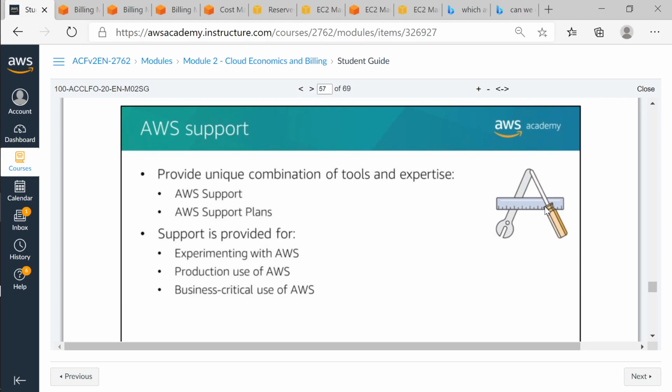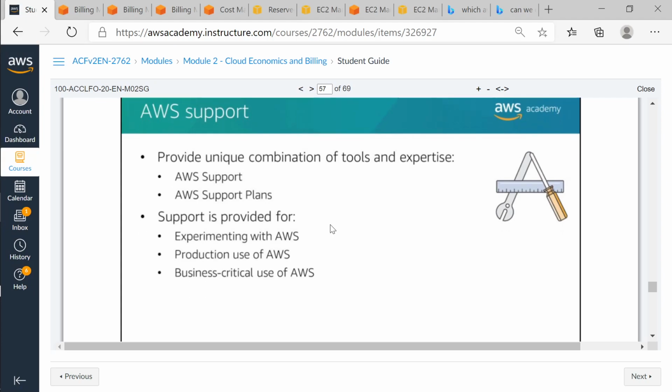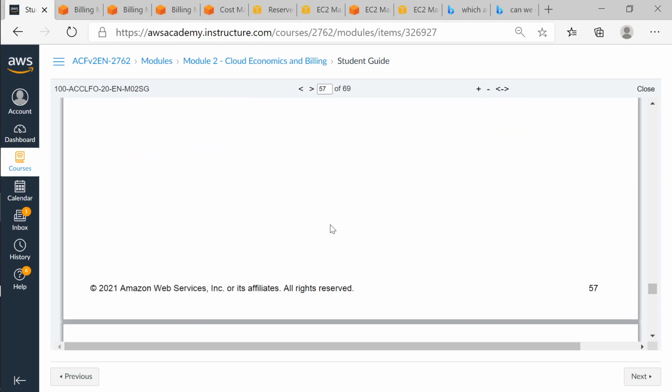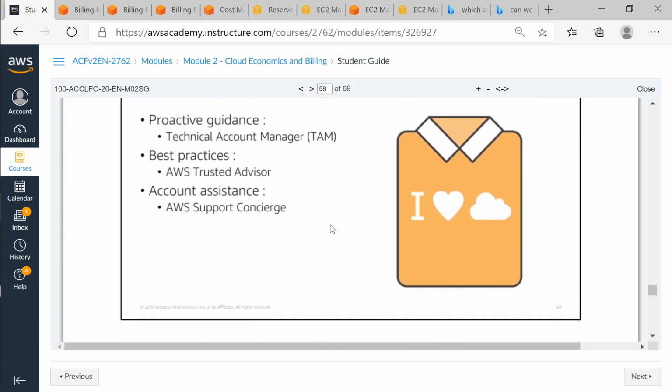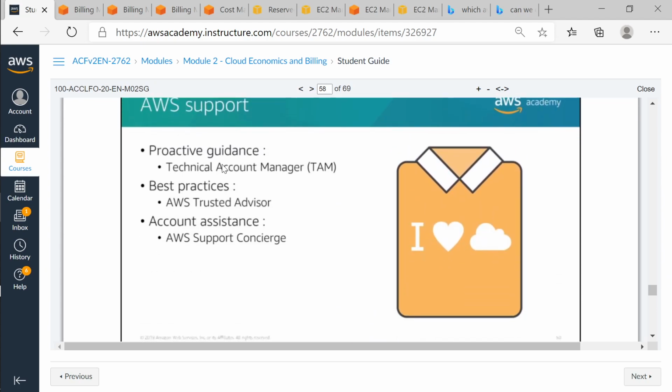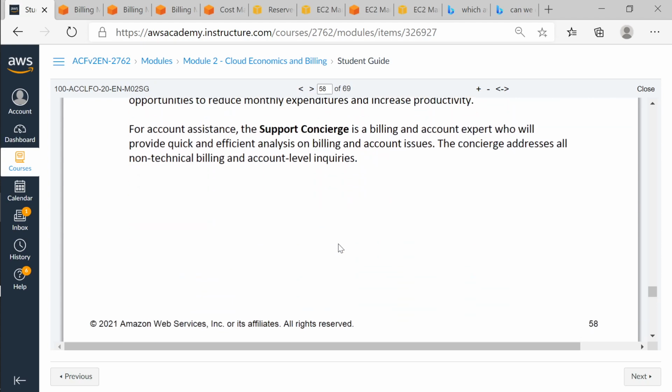So last time we had also gone through AWS support plans, right? There was standard plan, enterprise plan, and business plan. So we have already gone through that. In the enterprise plan, we have a technical account manager, and we get all the 36 checkpoints of Trusted Advisor, and we get a support concierge, right? A special person, a team which will be dedicated to us.